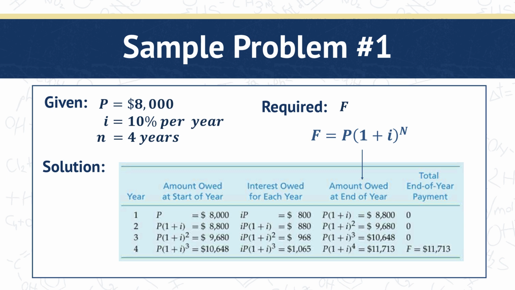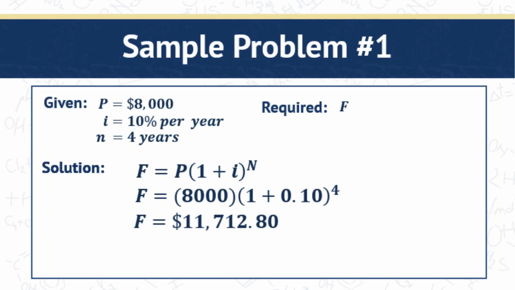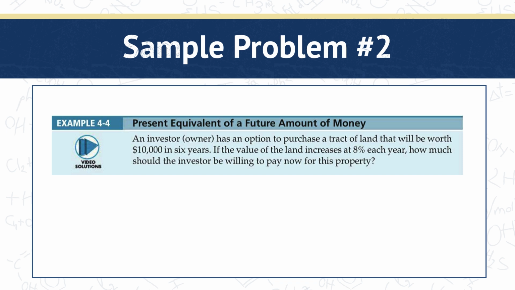Here's a table showing how the cash flows change over the 4 years. Or we can simply solve it using this equation. Again, we're going from the present to the future, therefore we have a positive exponent for n. So we multiply 8,000 by 1 plus 0.10 raised to the fourth, resulting in a value of $11,712.80.